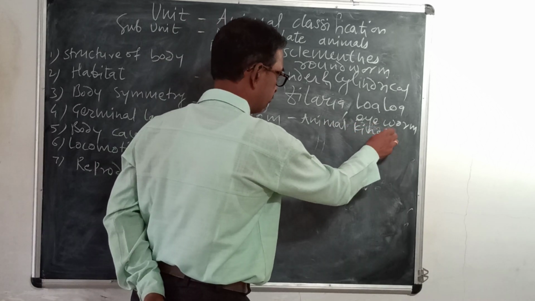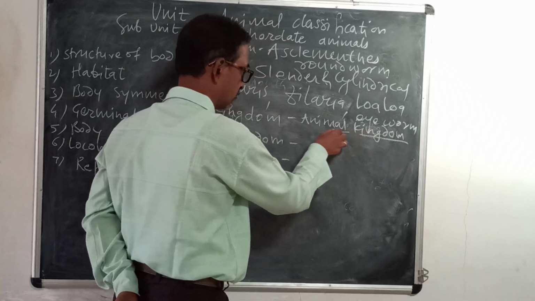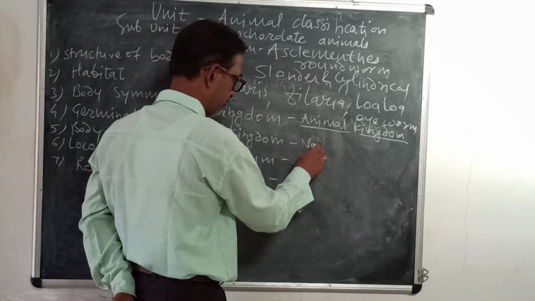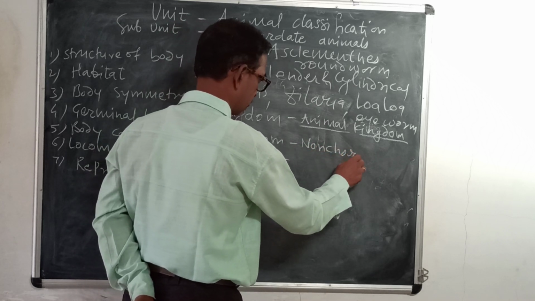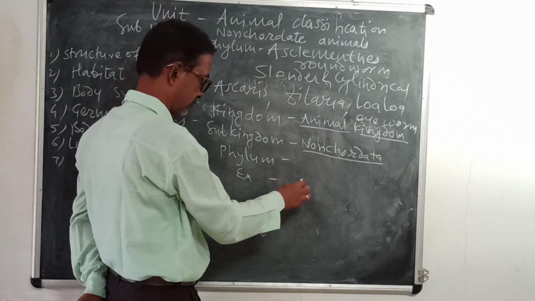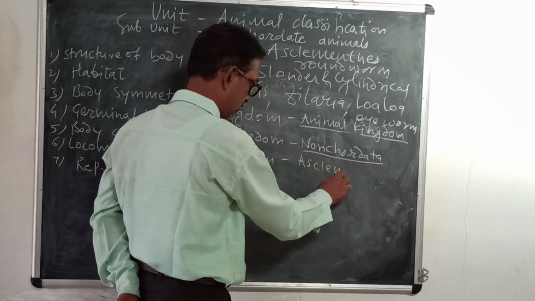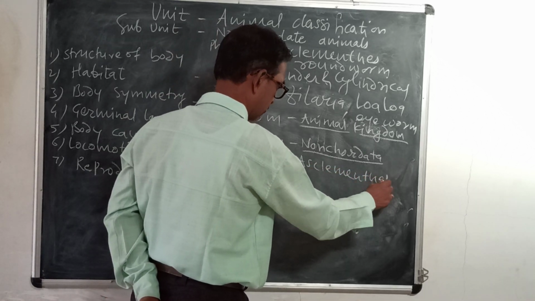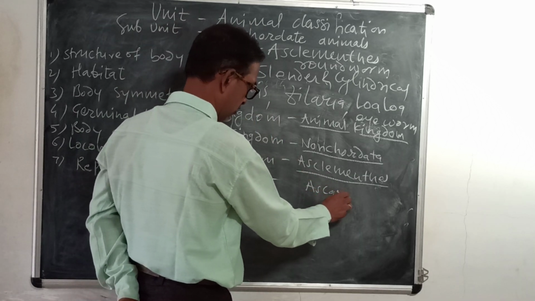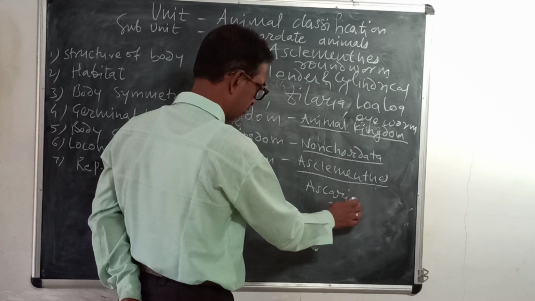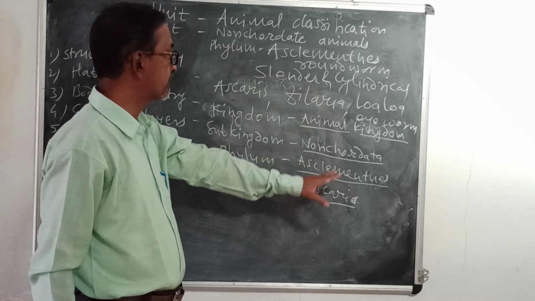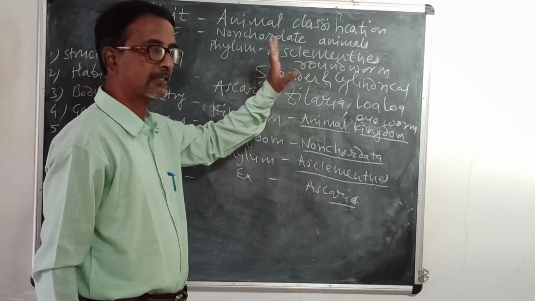Then the subkingdom is non-chordata. Then the phylum is Aschelminthes. Examples: Ascaris, filarial worms or Loa Loa. So that is all about the animals belonging to phylum Aschelminthes.